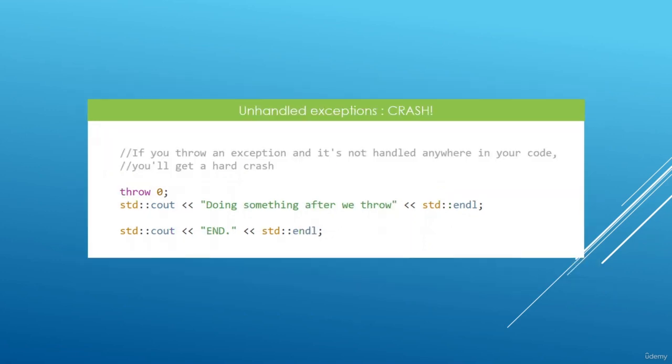Okay, one other thing you should know is that if you throw an exception and it is not handled anywhere in your program, it is going to crash because there is a serious problem that wasn't handled. This is the default behavior we have in C++. But it is relatively easy to avoid these kinds of crashes because we can catch the exception and handle it in whatever way makes sense for the program we are designing with C++.